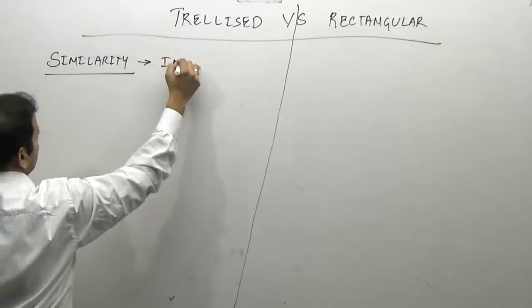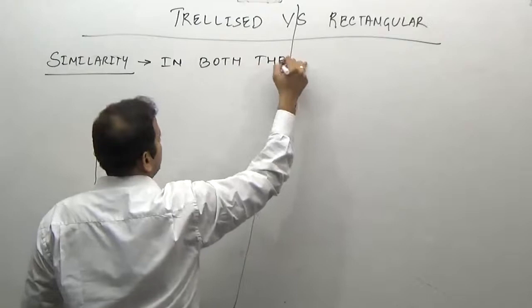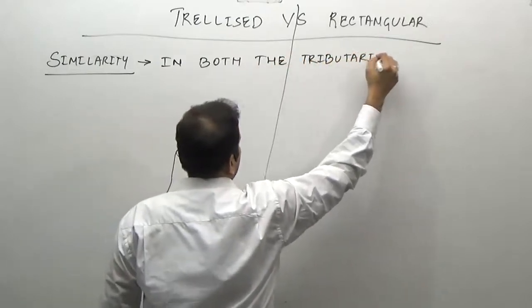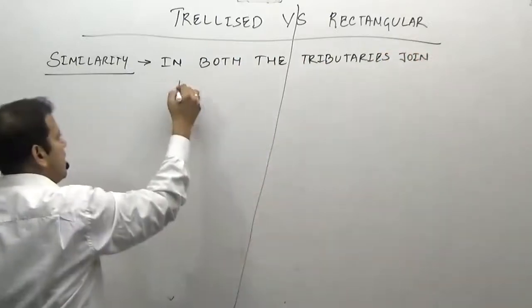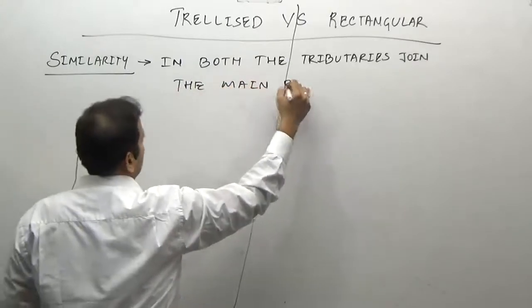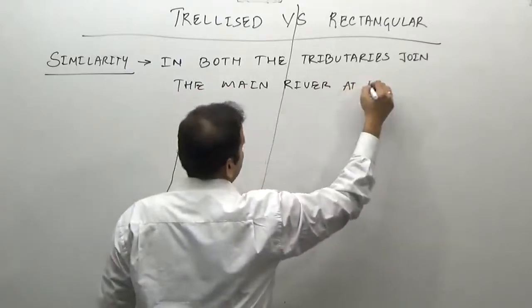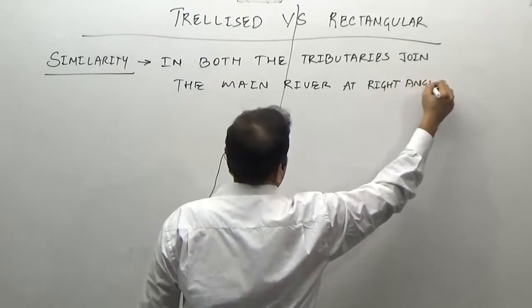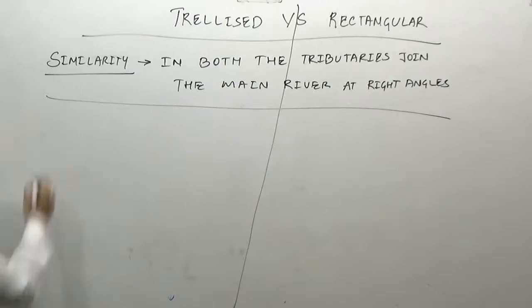In both, the tributaries join the main river at right angles. At right angles. What is the difference?